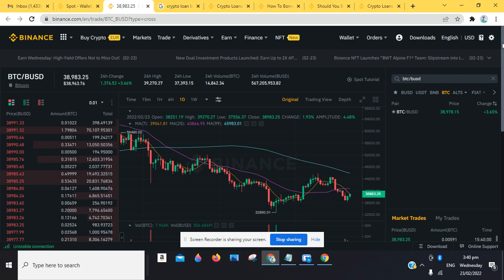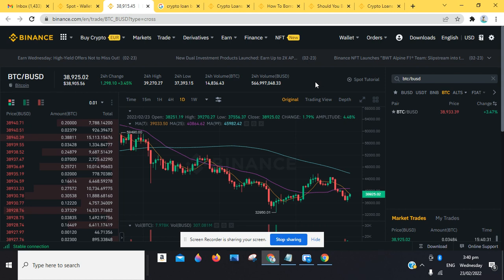Once you have a verified account and have completed your KYC, you need to fund your account. As with traditional loans, you always need a means for collateral, so make sure your account is funded. Depending on whichever country you are in, you want to go over to the P2P section. You can use your credit card or debit card to fund your account, or use other e-wallets or e-channels like Advcash, TransferWise, or Euro SEPA, whichever is accessible to you on the Binance platform.